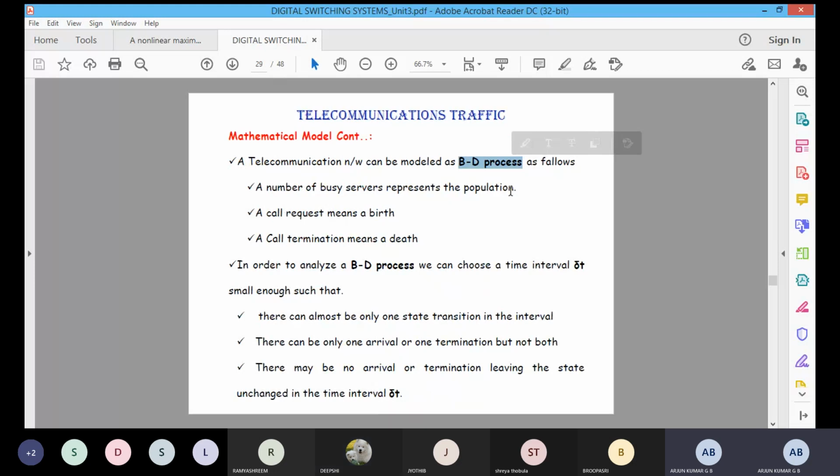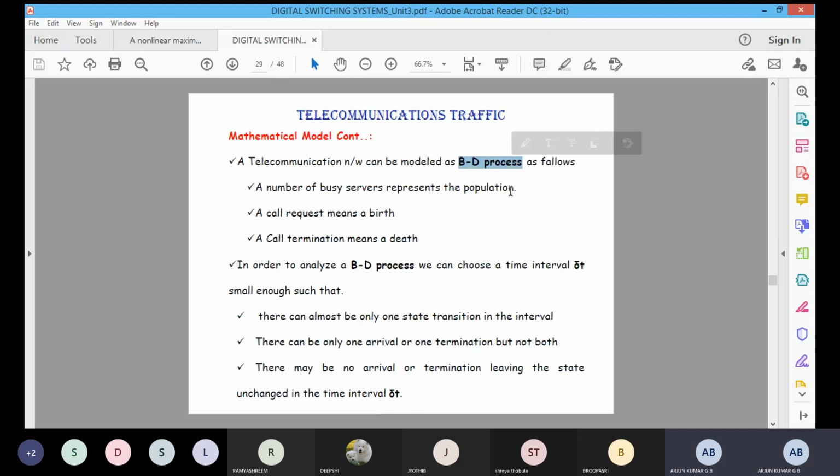Here the BD process is a birth and death process. Population is nothing but the busy servers. The number of busy servers represents the population, a call request means a birth, and call termination means a death. We are considering these three points.